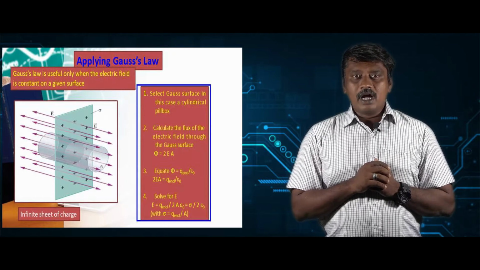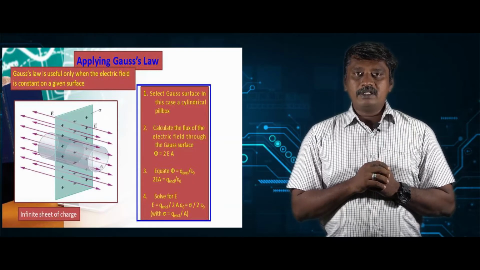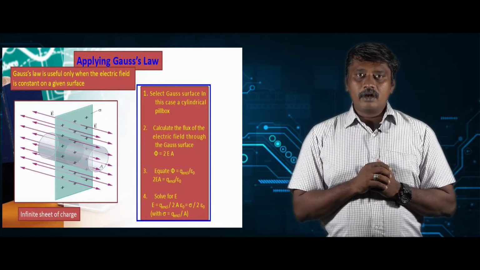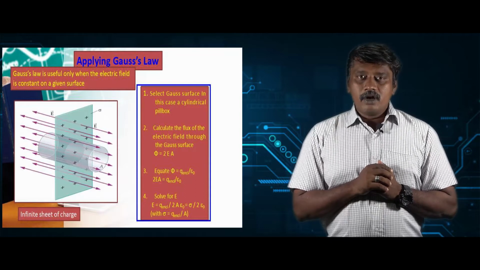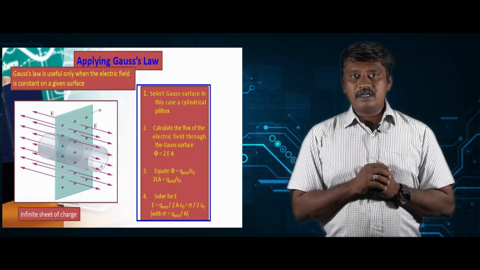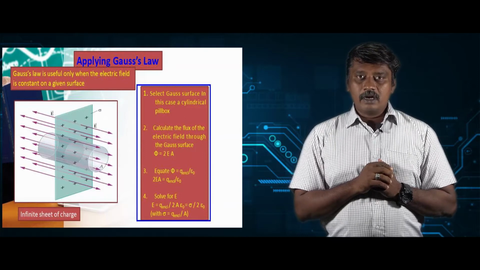Now we can move to the Gauss law. According to Gauss law, the flux will be equal to the net charge enclosed by the Gaussian surface divided by epsilon naught. To find the net charge enclosed by the Gaussian surface, we multiply the surface area of the cylinder caps by the surface charge density of the plane sheet. So that is sigma into A. So the flux will be written as sigma A by epsilon naught.